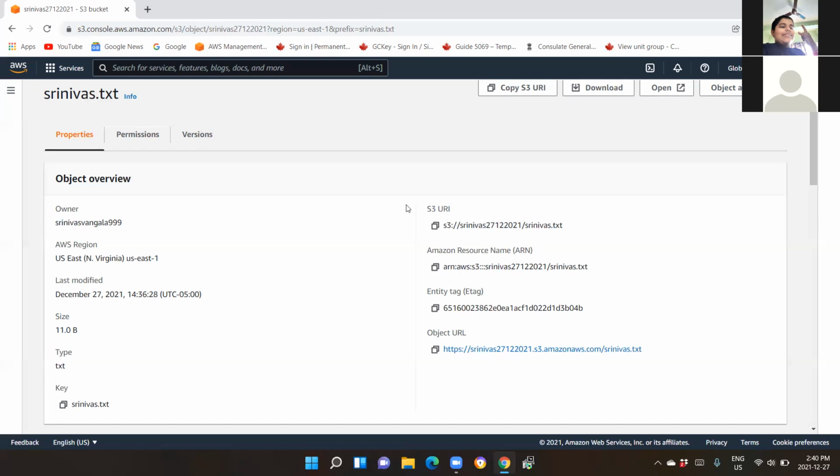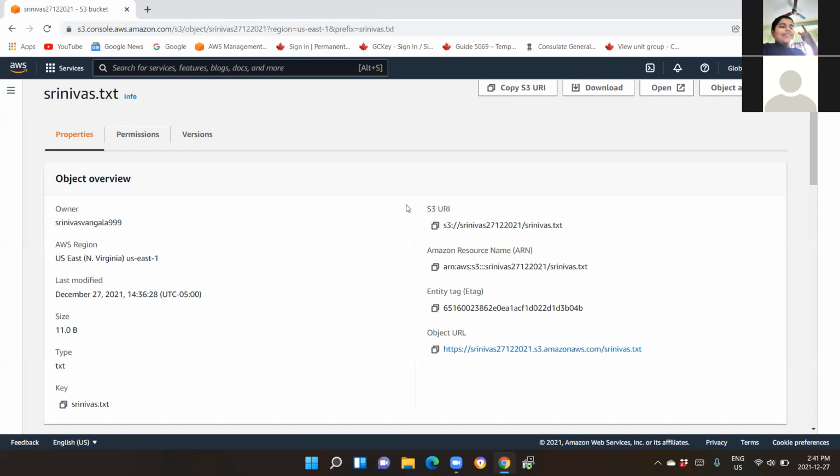Object URL should be represented as https:// the name of the bucket .s3.amazonaws.com / your key name or your object name. So I repeat again, it is https:// bucket name .amazonaws.com / the object name.